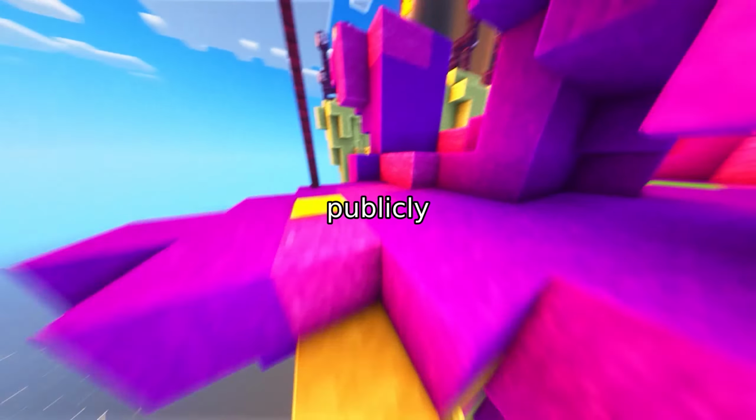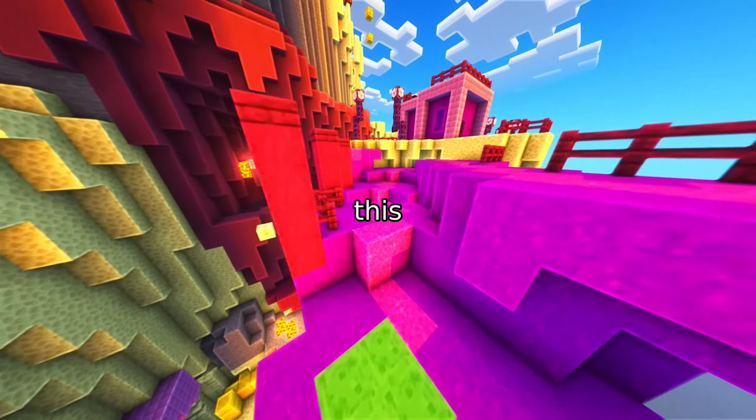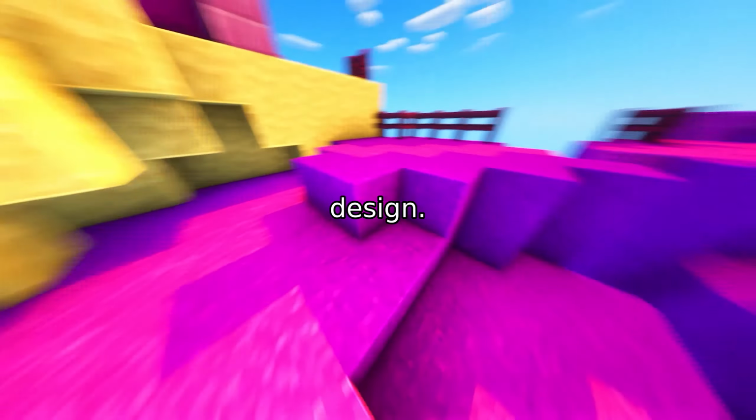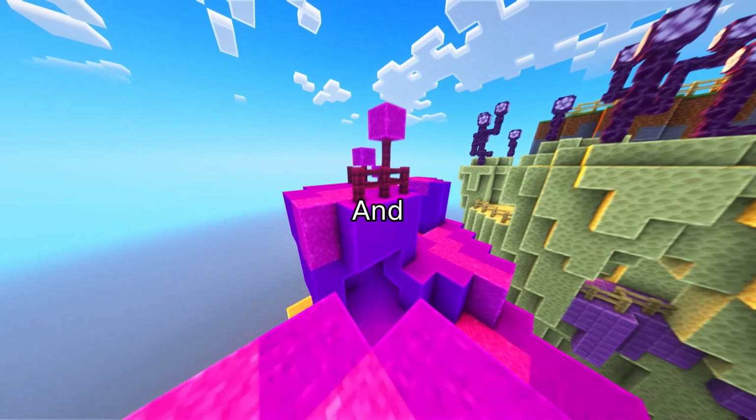And with the code now publicly available, researchers and engineers can build on this foundation to push the boundaries of AI-driven design. This is the future of CAD. And it's already here.